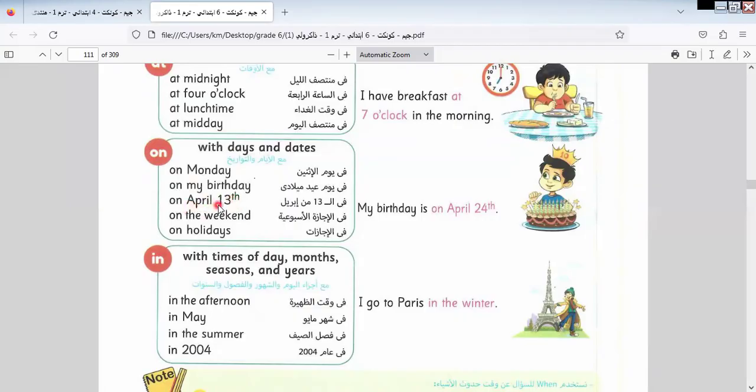For months we use in, but when I say a special day in my life, we use on. If we say April only, without the special day, it will be in, not on. So we have on Monday, on my birthday, on April 13th, on the weekend, on the holidays.